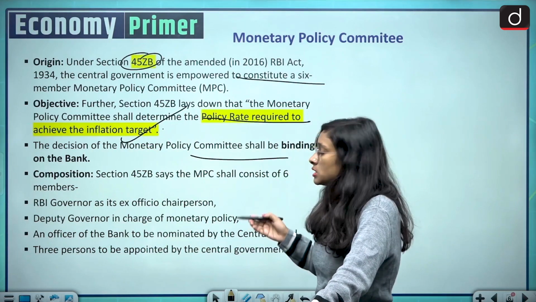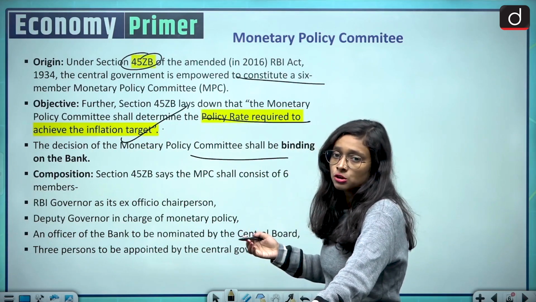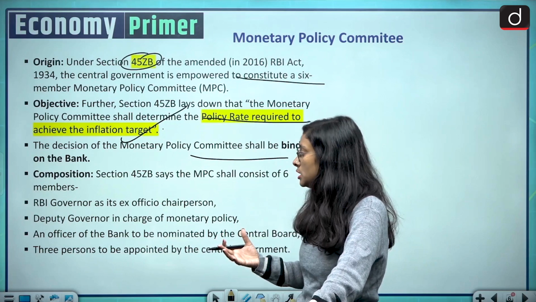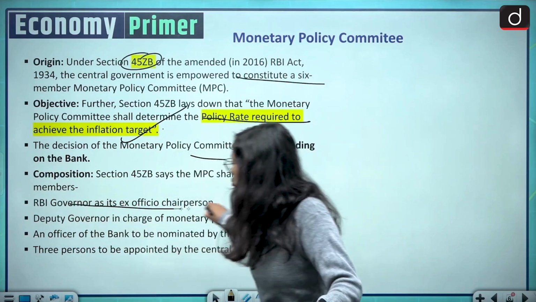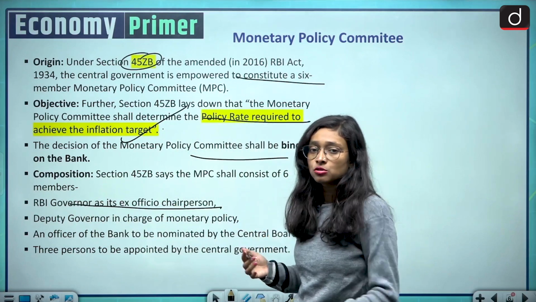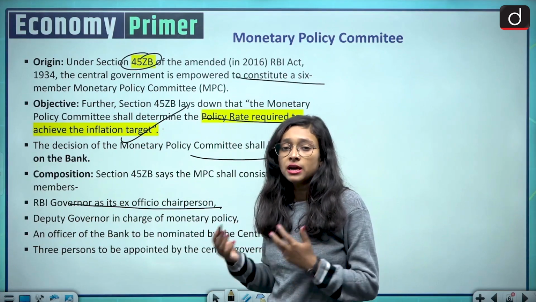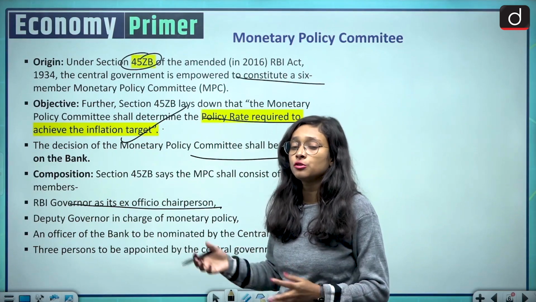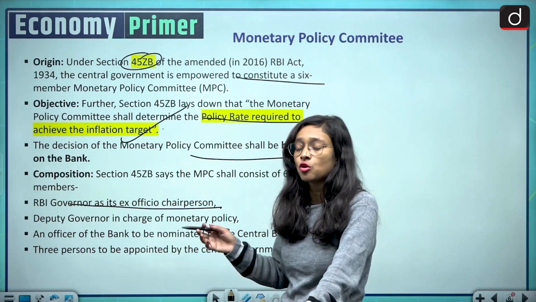So here, what is the composition we have? We already know that there are 6 members of the committee and the RBI governor is the ex officio chairperson of that committee. So right now, who is the RBI governor and who is the ex officio chairperson of the Monetary Policy Committee? You have to comment down.